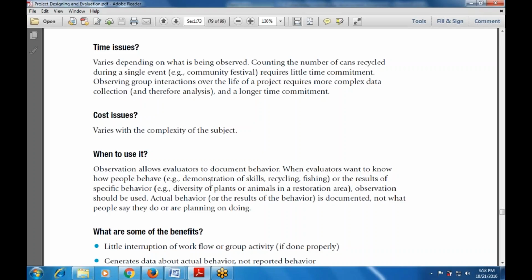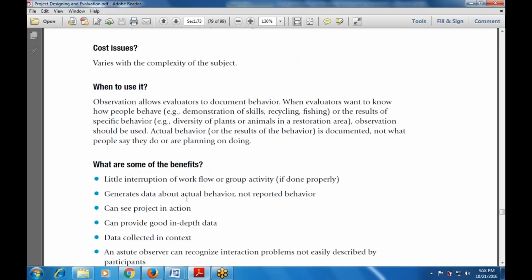Now let's see the various benefits. There is little interruption of the workflow of the group activity if it is done with a proper method. It generates data about actual behavior, not reported behavior. You can see the project in action, in the task.